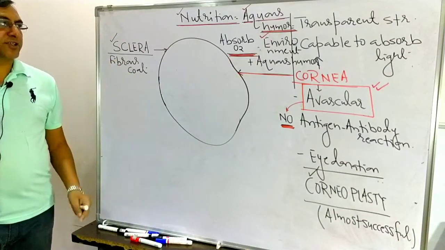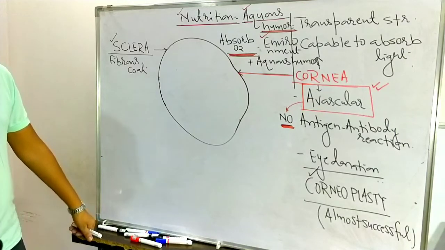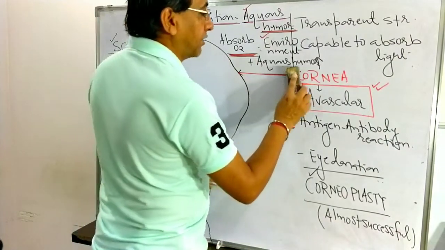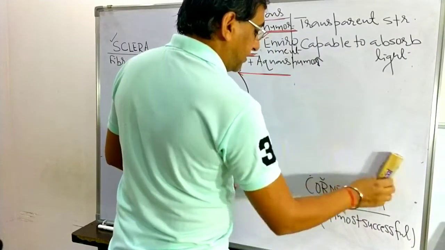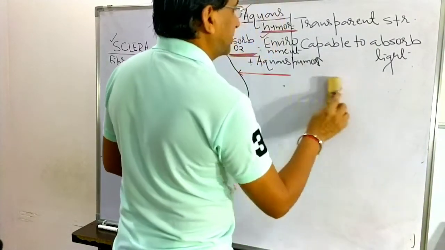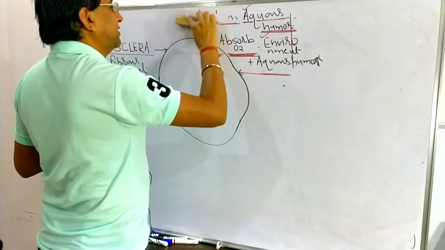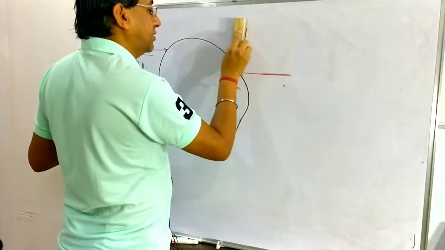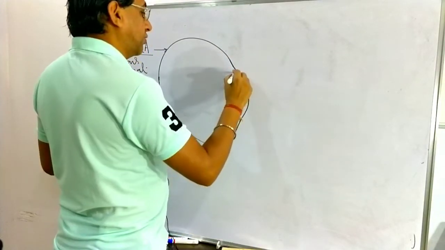The cornea is the continuation of the sclera at the anterior part. Almost 5/6 of the outermost layer is the sclera, and 1/6 is the cornea. So this one is the cornea. Avascular, very important, no antigen-antibody reaction, and it is capable of absorbing light, so it is used in eye donation. It is transparent. It gets nutrition from the aqueous humor, and it absorbs oxygen from the environment and from the aqueous humor.